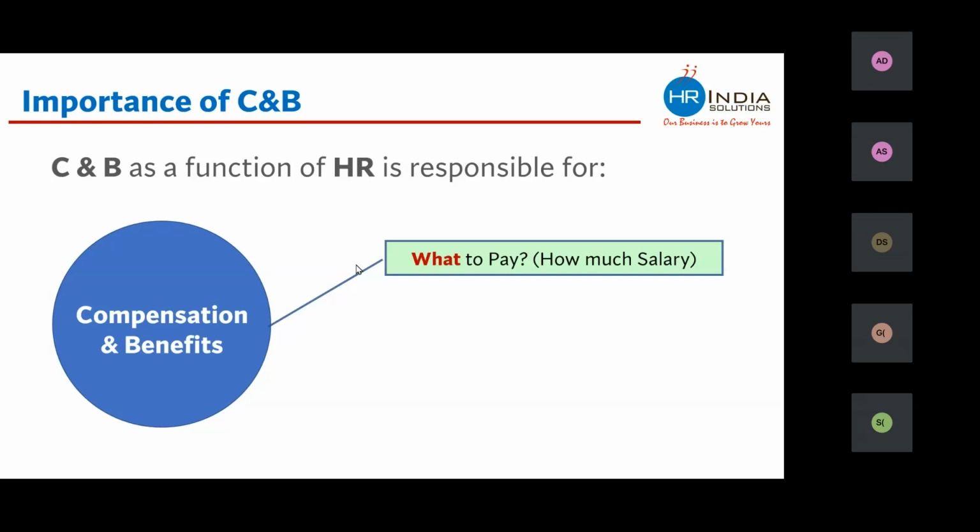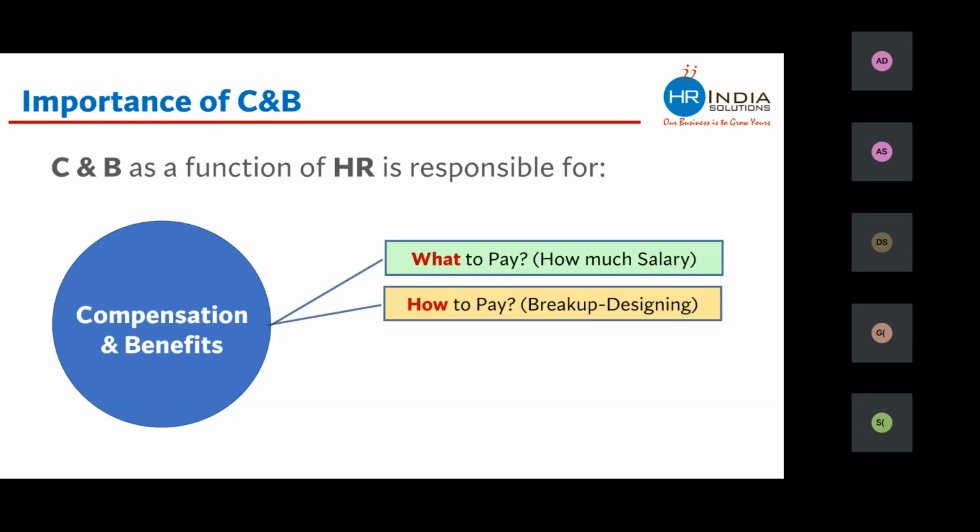CNB as a function of HR is also responsible for deciding how to pay. I am referring to designing the entire package. How much salary should be fixed, how much should be variable, and which salary components should come in the breakup is something which the compensation and benefit function of HR finally decides.